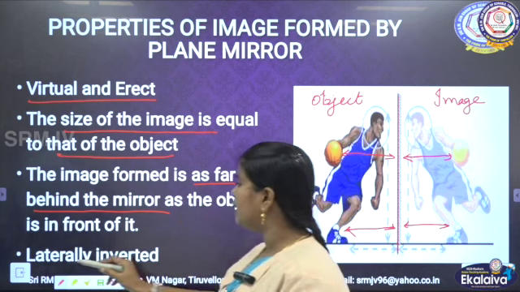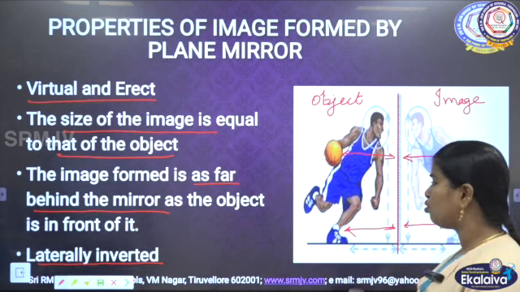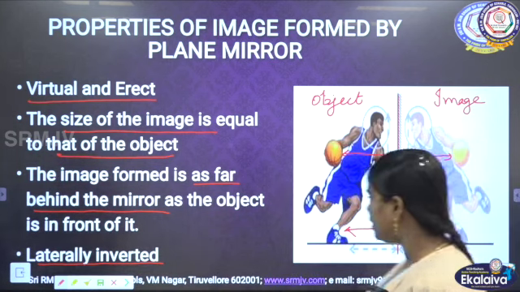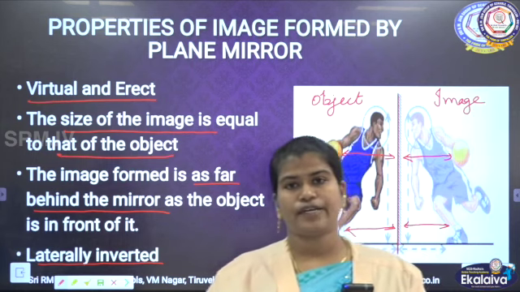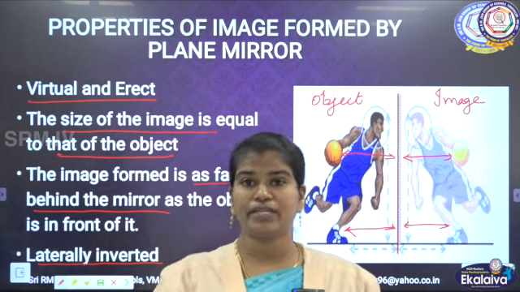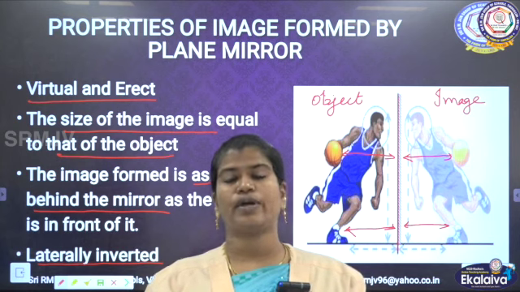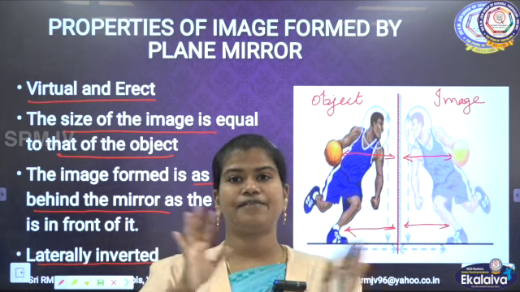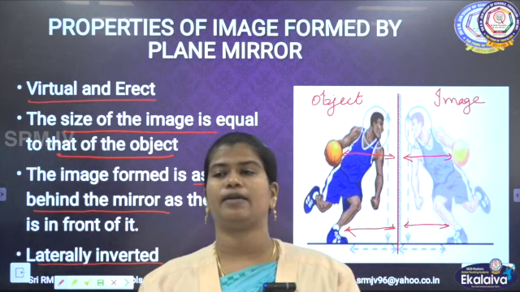And then they are laterally inverted. Laterally inverted means, if you are standing in front of a looking glass and raising your left hand, the image of yourself will raise the right hand. This left-right inversion we call lateral inversion.